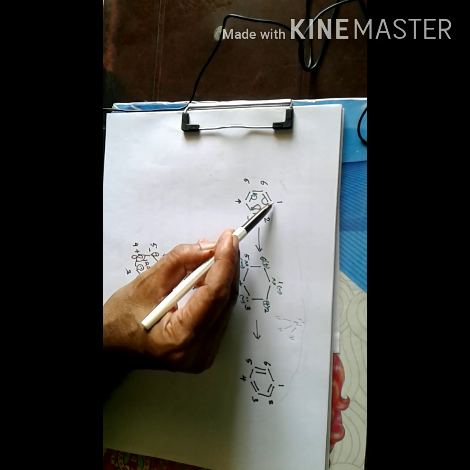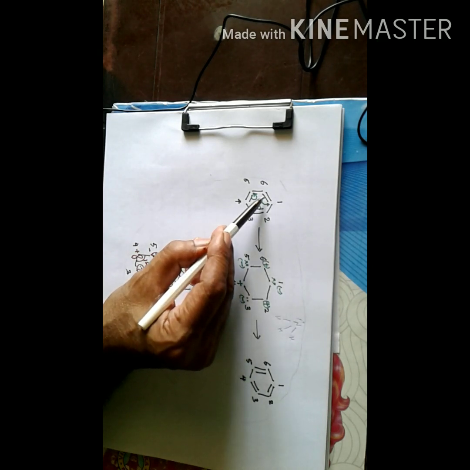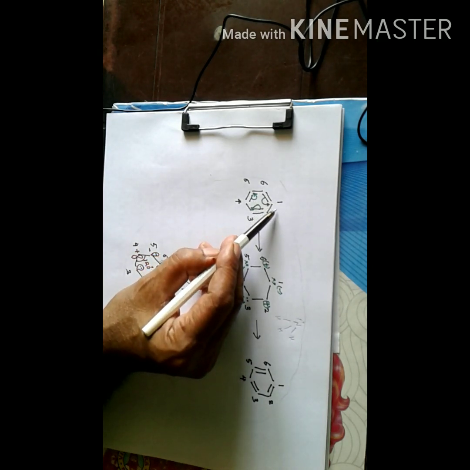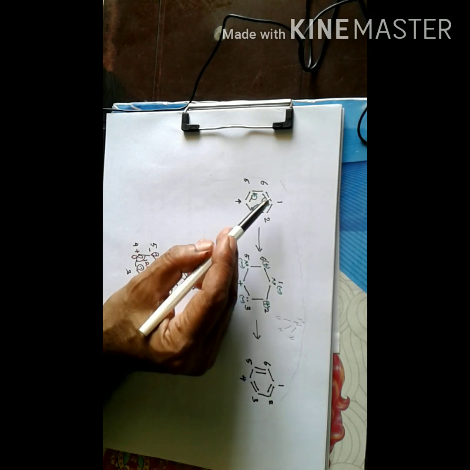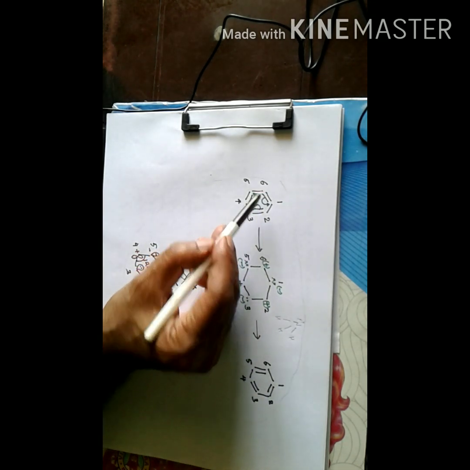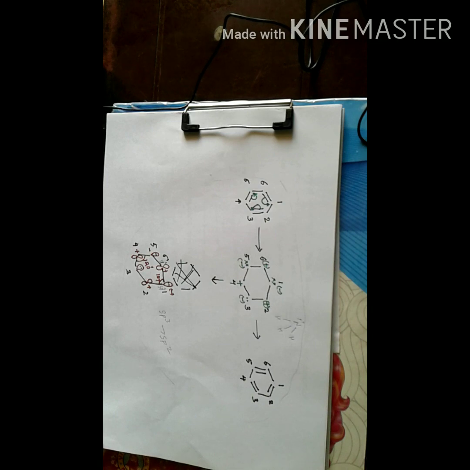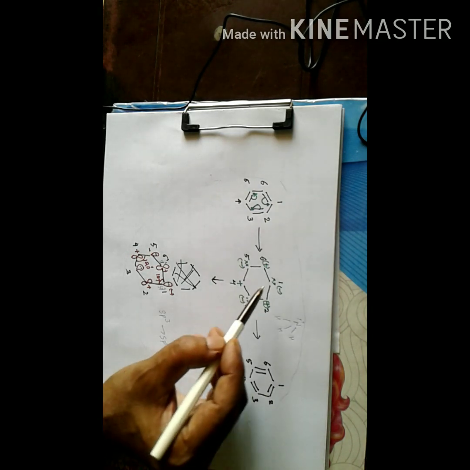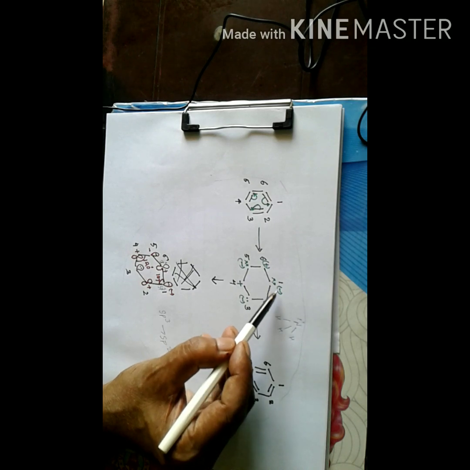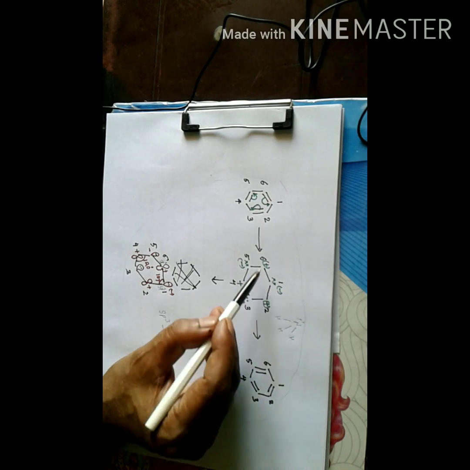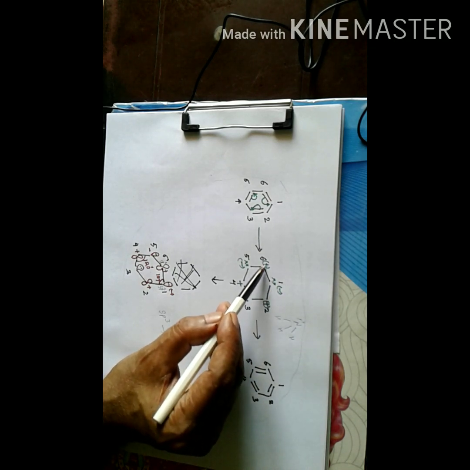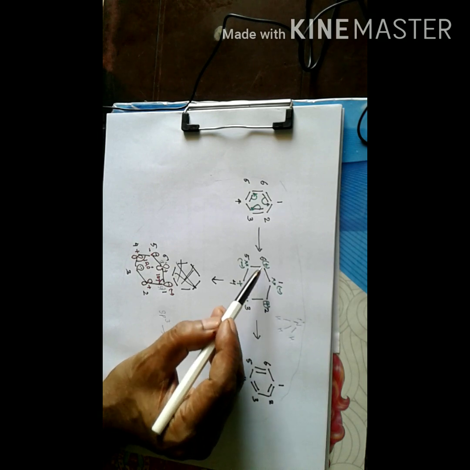Now since the orbital of carbon 1 is taking up both the electrons, it should get a negative charge, and carbon 6 should possess a positive charge. So carbon 1 possesses a pair of electrons and a negative charge, and carbon 6 possesses a positive charge and a vacant orbital.